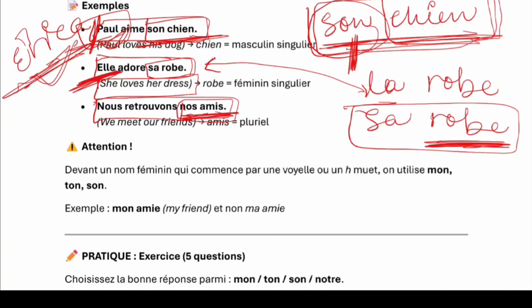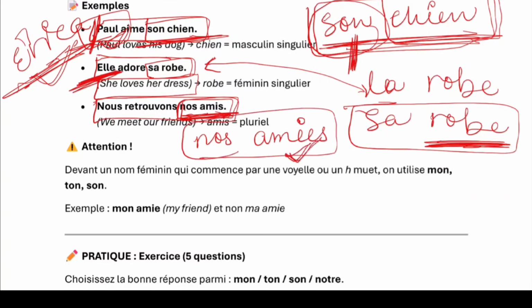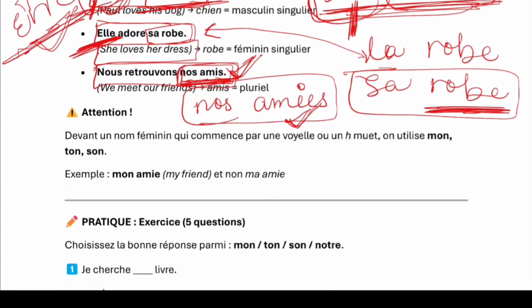So this is basically the plural. For that purpose, we are taking nos. In this case, it agrees with number and gender. But here we are just taking one example. There is another example also where you can write ami this way. Nos amis, this will be feminine plural. Here it is masculine plural or a mixed one. Mixed means a group of people which are males and females both.